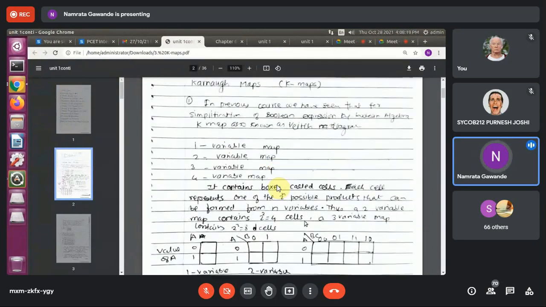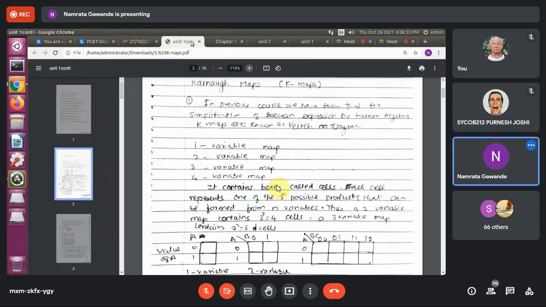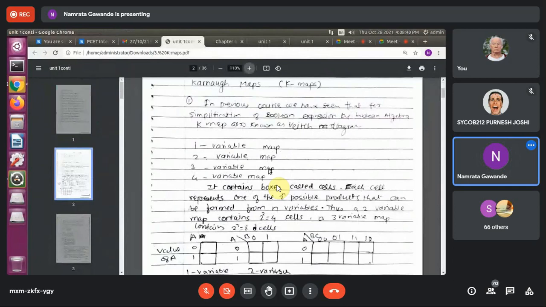Plotting of K-map can be done in different ways. You know what is meant by variable, right? First go through this only, then I will show you the example. There are different types of maps: one variable map, two variable map, three variable map, and four variable map.